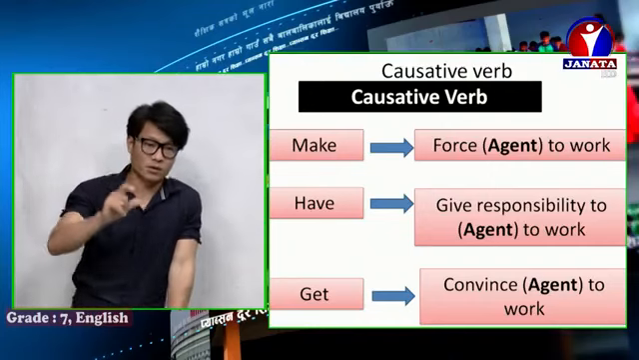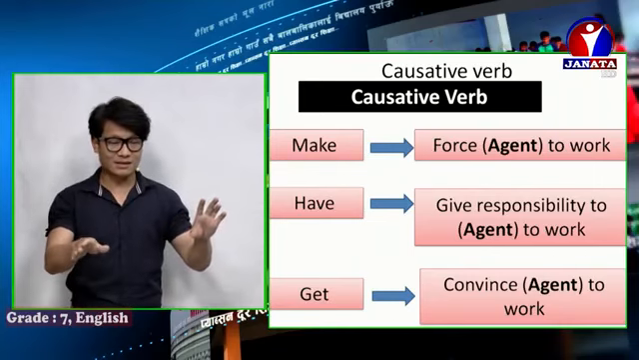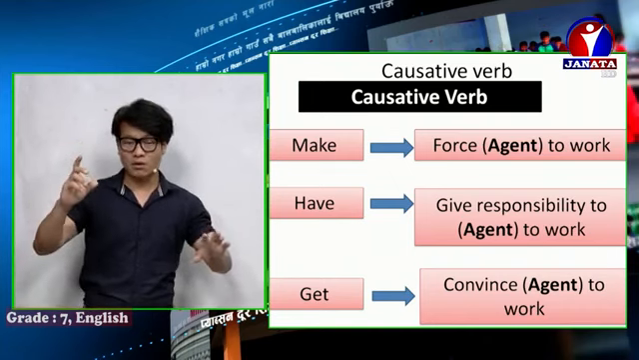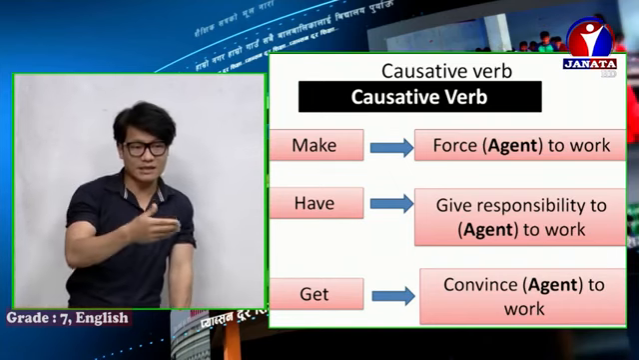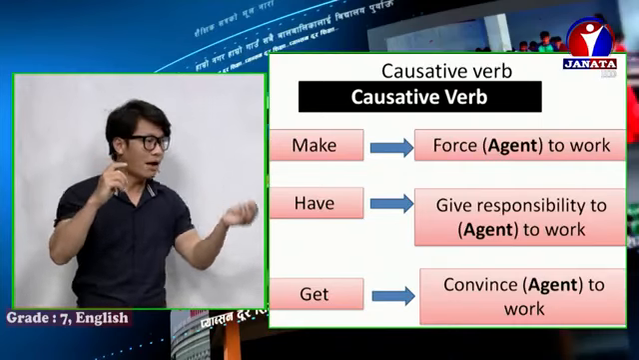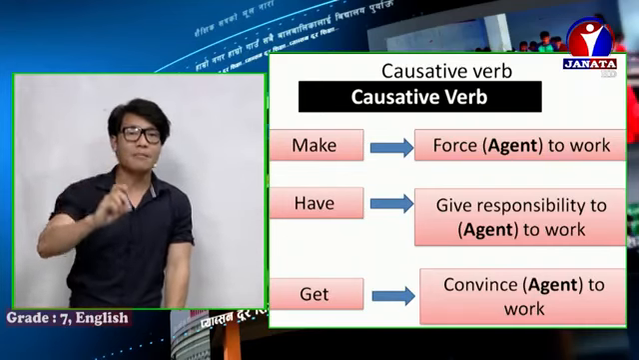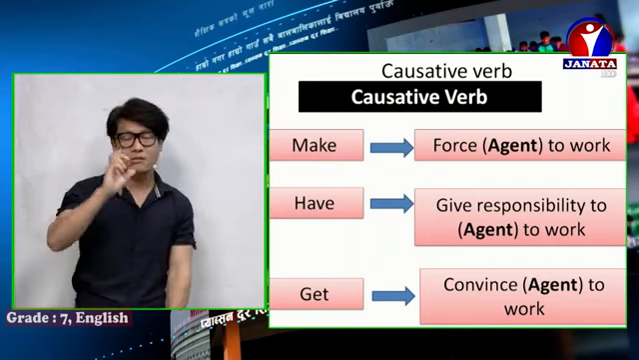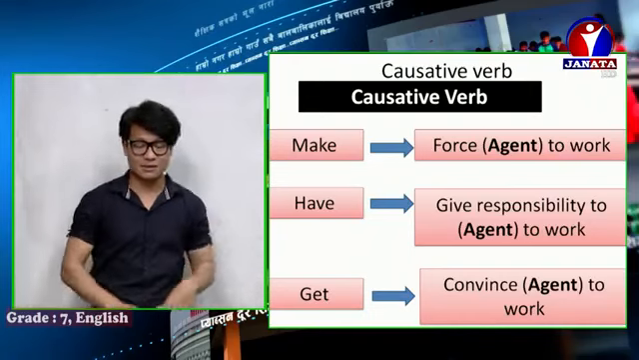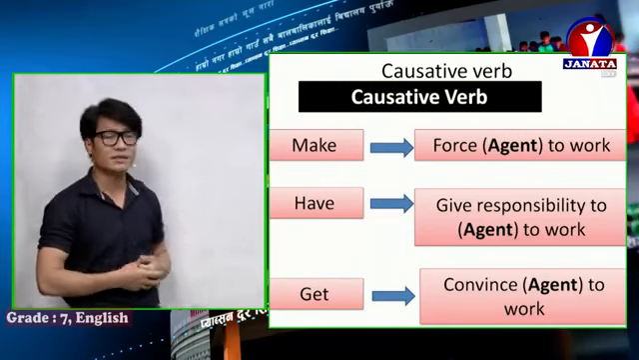Make means force. Suppose a boy named Ram doesn't want to dance, but a boy named Sam wants to see the dance of Ram. In such a case, Sam forcefully makes Ram dance. So we can say in a sentence, Sam makes Ram dance. That means Sam is forcing Ram to dance. Later we will also practice how to use them. I'm just giving you an example.